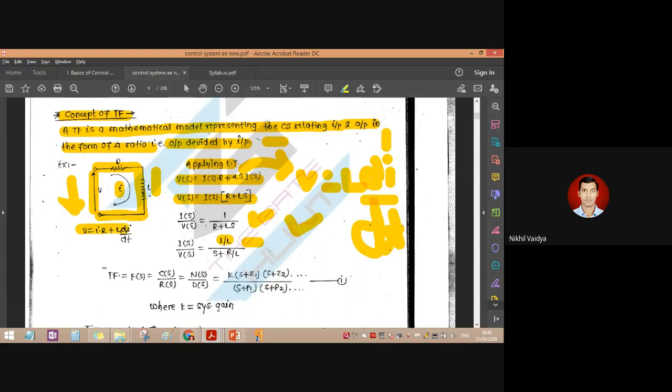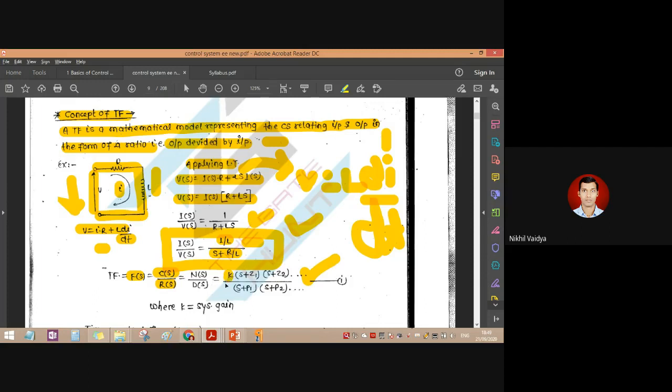So this was the basic expression they had given us: V is equal to IR plus L into di by dt. And then after some mathematical calculation we get this formula. So the transfer function is basically C of S upon R of S, the Laplace of the controlled output upon the Laplace of the reference input. And this will be written in the pole zero form. So this is the pole zero form.